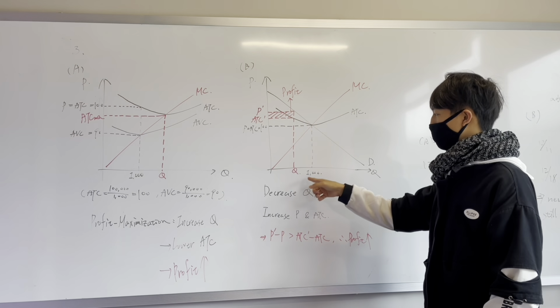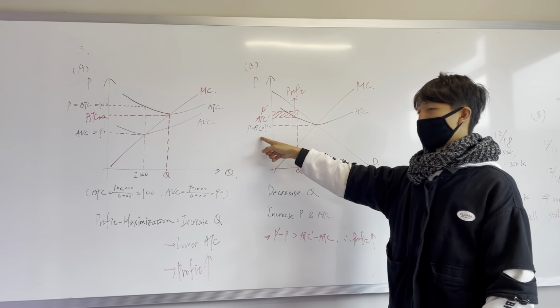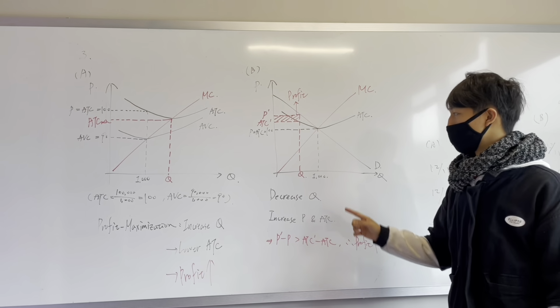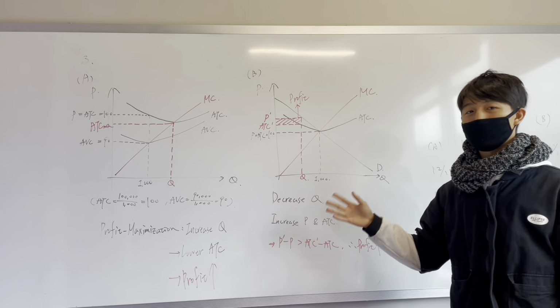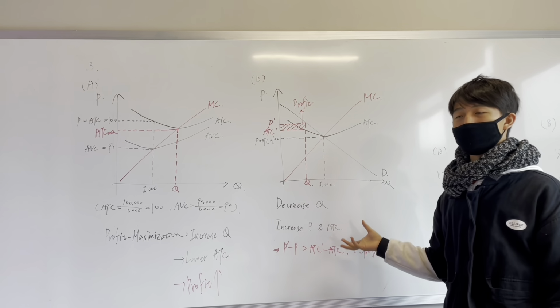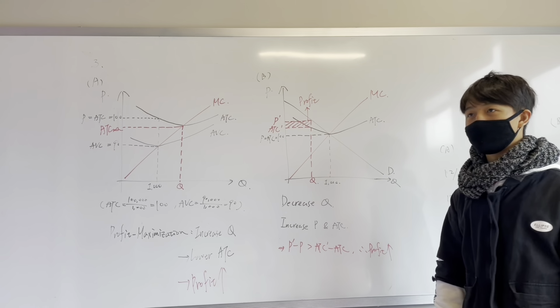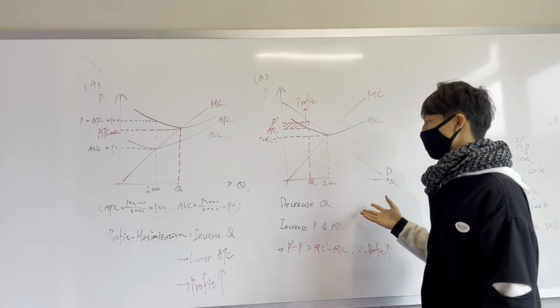At this quantity level, the price equals average total cost, which means that there is no profit for this company. As a monopoly company, their profit should not be zero, it should be positive. So I think this company doesn't maximize their profit either.